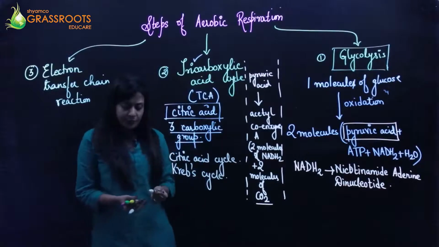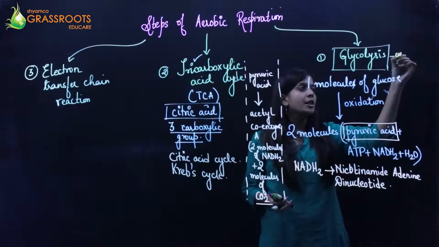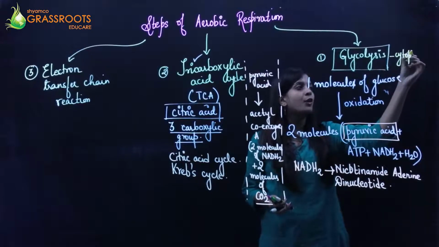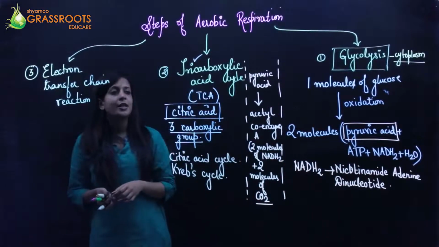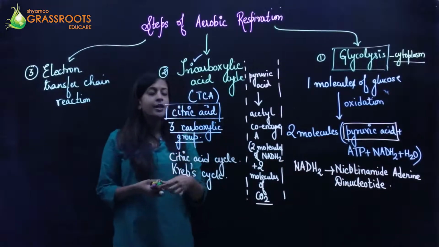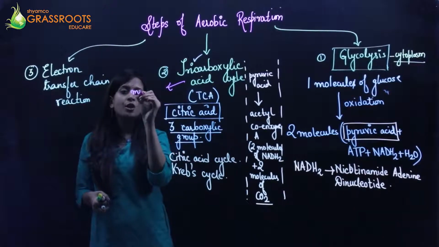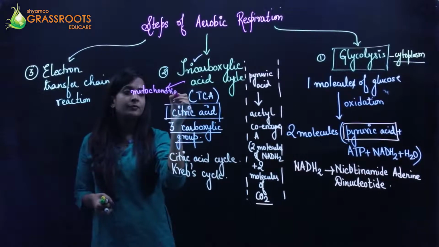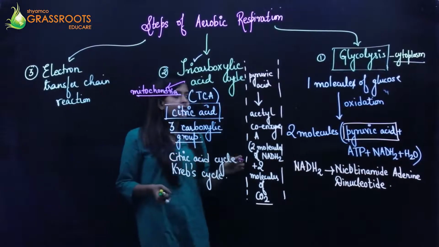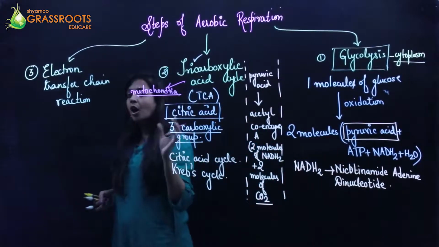Now, one of the most important things is that glycolysis takes place in the cytoplasm of the cell, whereas the tricarboxylic acid cycle, or TCA cycle, takes place in the mitochondria of the cell. So you can understand that this one takes place outside the mitochondria and this one takes place inside the mitochondria.